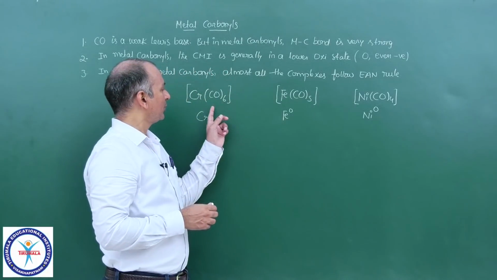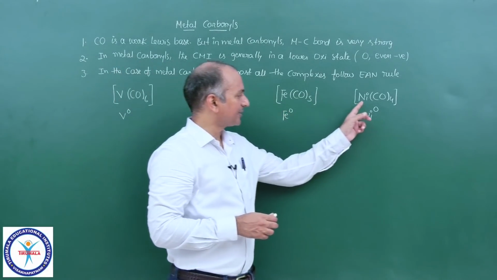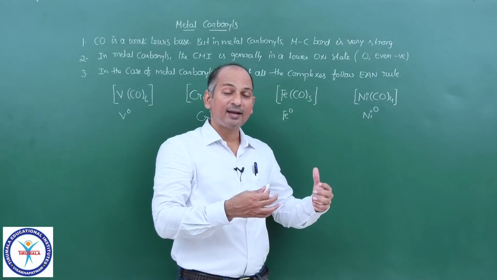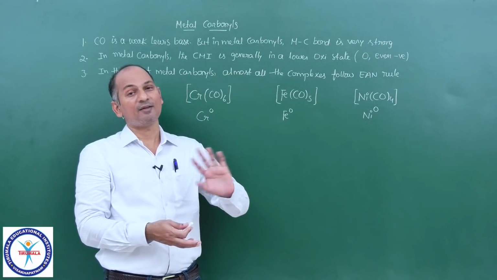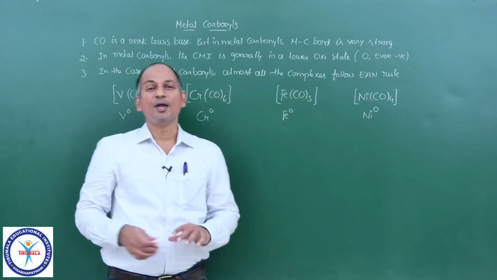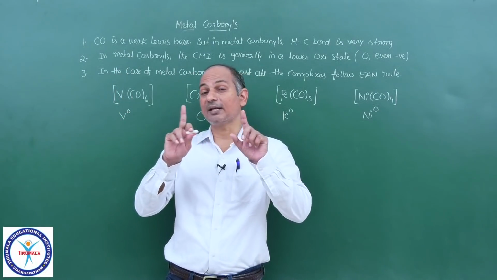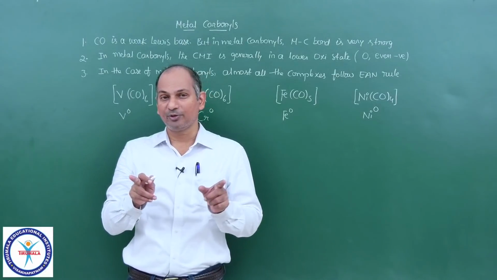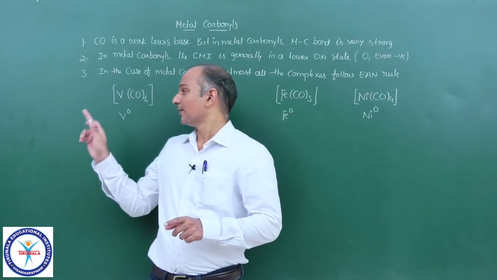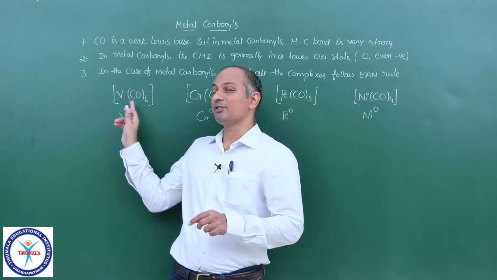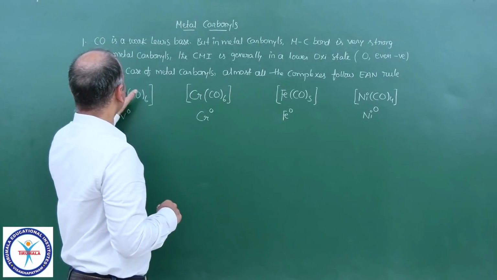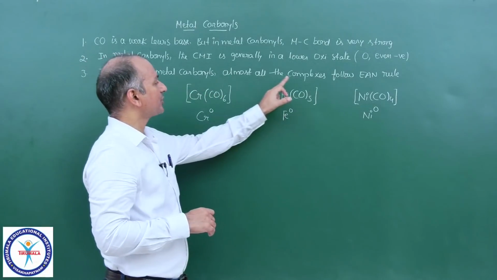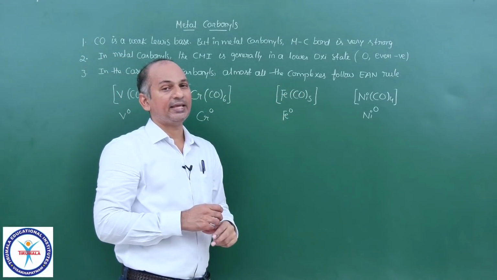This complex follows it, this one follows it. Later on, I may take 3 or 4 more examples, and you will see all of them follow the EAN rule. So out of the metal carbonyls we are going to discuss, this is the only one which violates the EAN rule. That is the reason I wrote this particular characteristic: almost all the complexes follow the EAN rule.